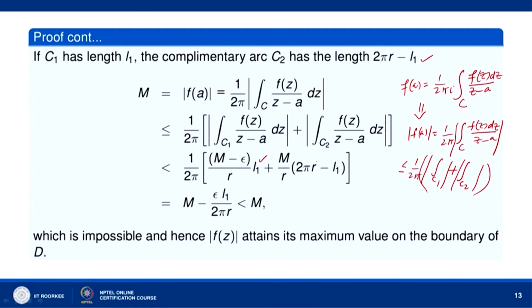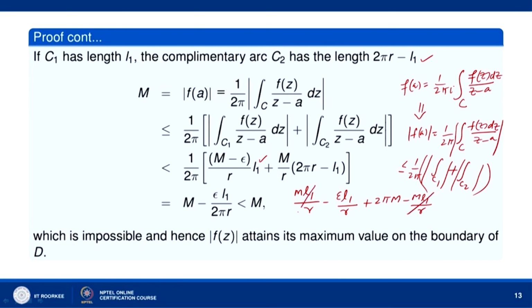The length of C1 is L1, and on C2 mod of F(z) is less than or equal to m, because m is the maximum value. So, m, and mod of z minus a equal to r, and the length of C2 is 2 pi r minus L1. When you simplify this, what you get is m minus epsilon into L1 divided by 2 pi r. If you multiply, you get m L1 by r minus epsilon L1 divided by r, and here we get 2 pi m minus m L1 by r.